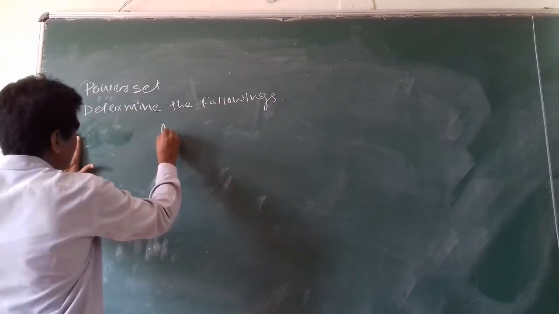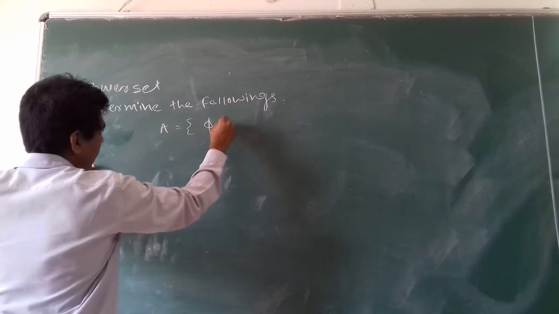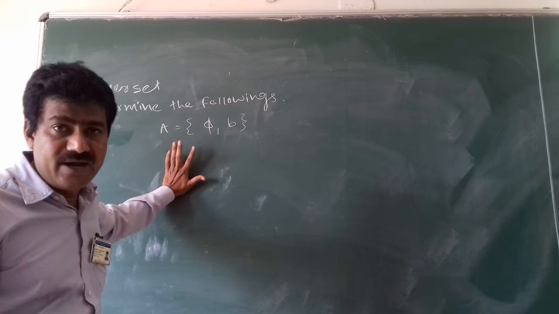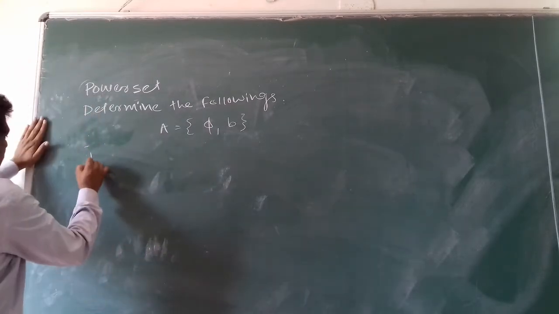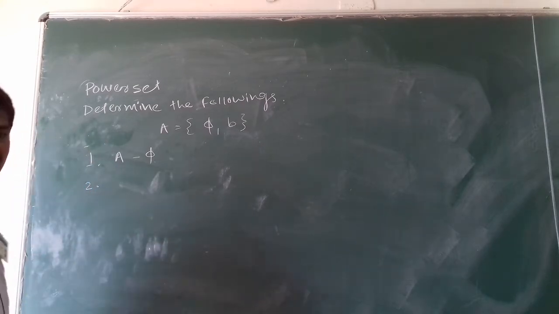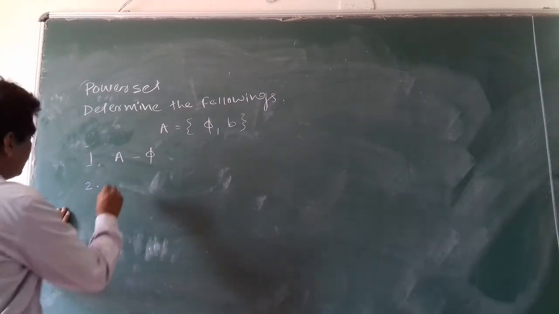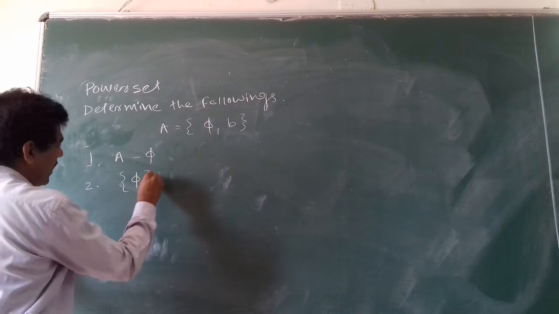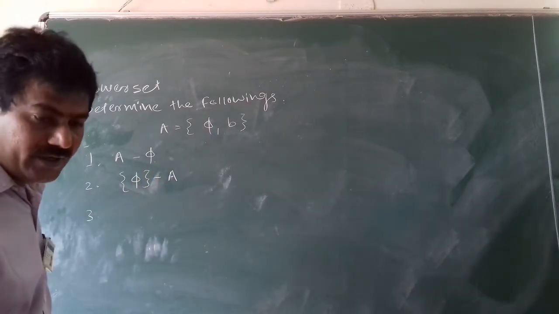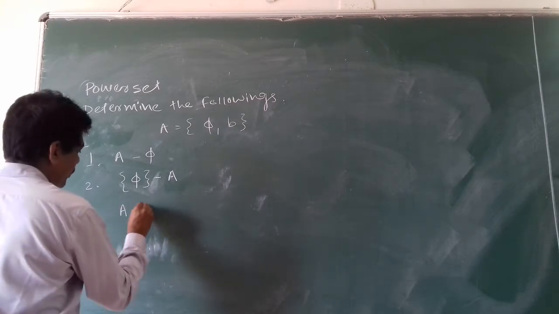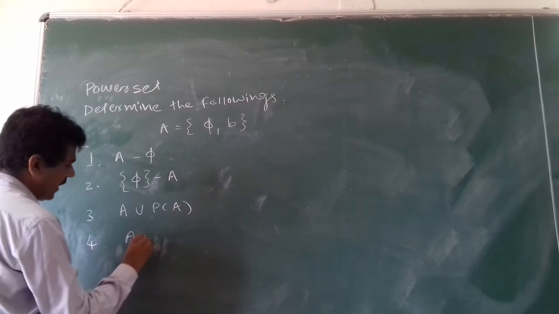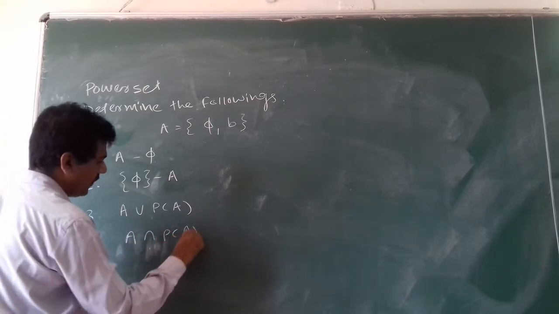That is A equals {5, b}. These are the two elements of this set, capital A. First is asked A minus {5}. Second is {5} minus A. Third one is A union power set of A. Fourth one is A intersection power set of A.